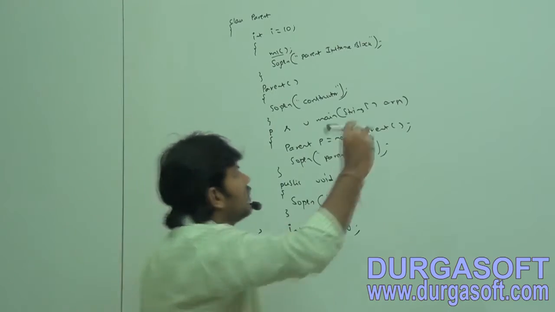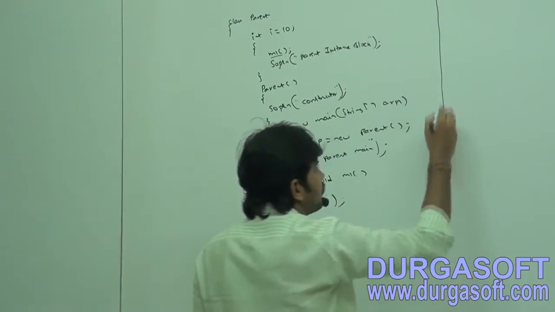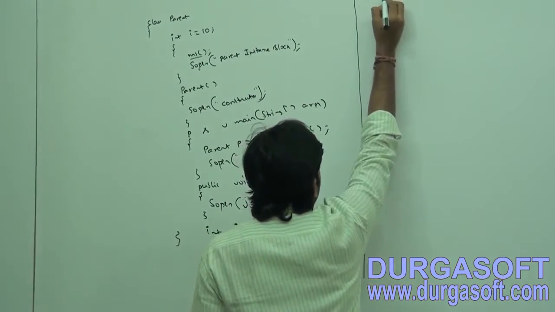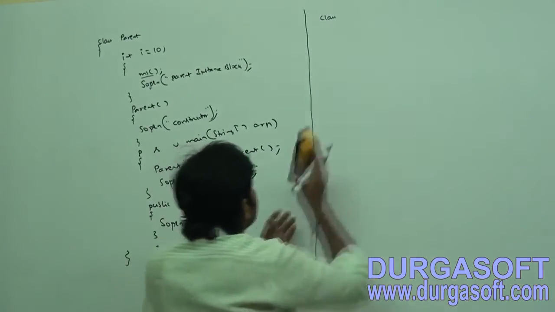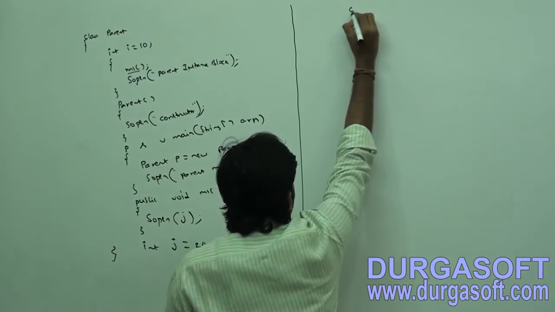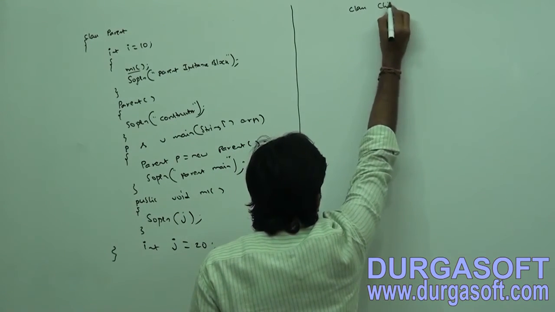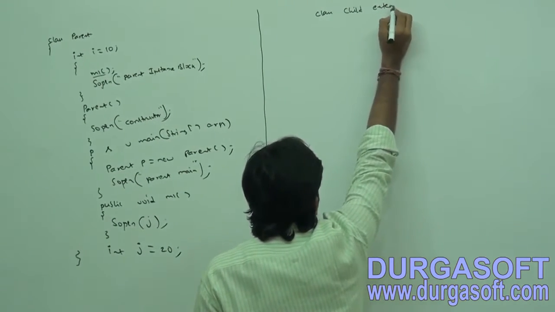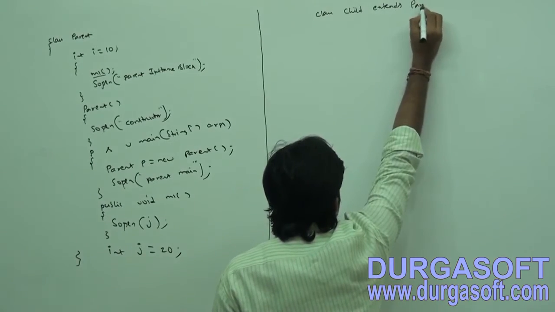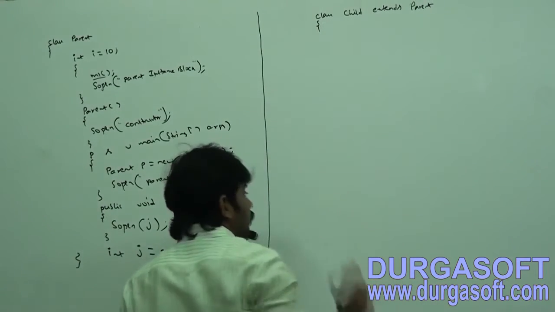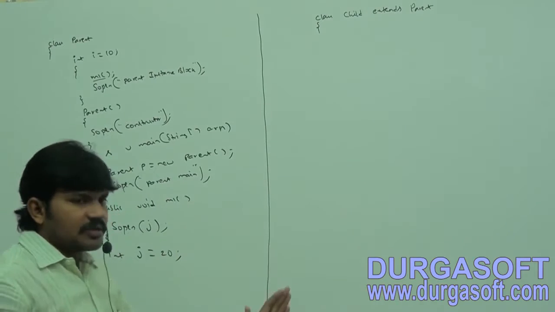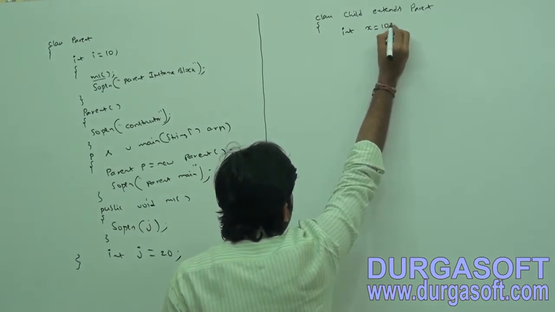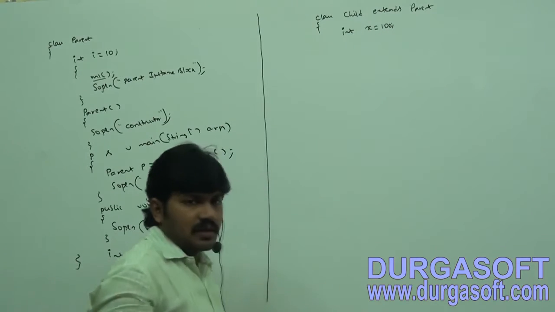Now let me take the child class also. Here this is my parent class. Let me take the child class: class Child extends Parent. Same terminology with a small difference. Int x = 100.